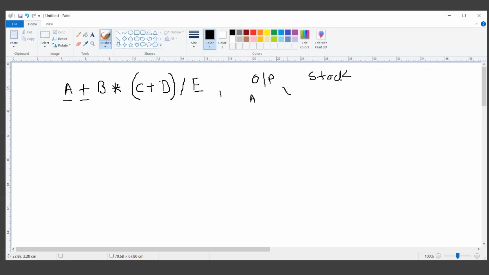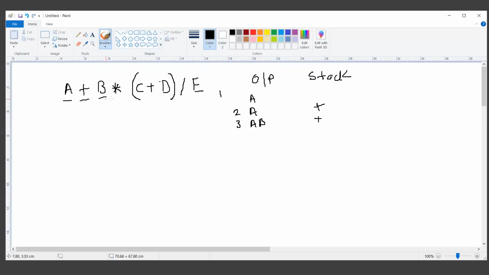So in step 2, A has been output, and on the stack we push plus. Then we scan B. It's an operand, so in the third step, the output is A, B, and the stack state is the same, plus.